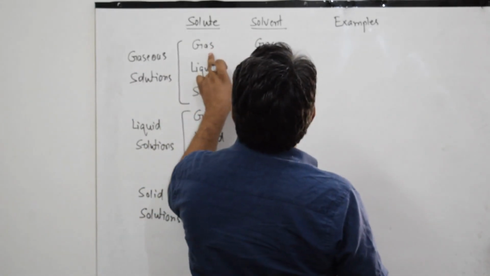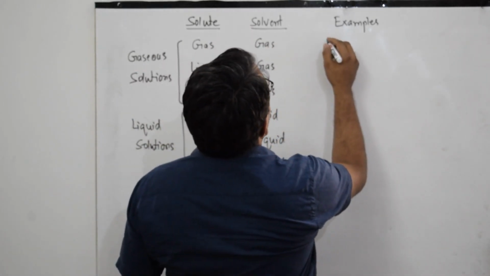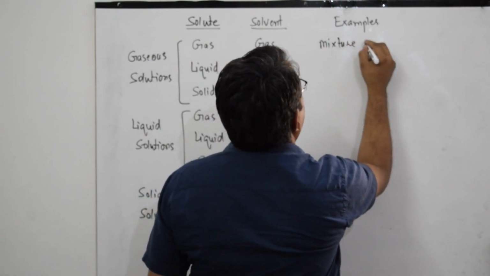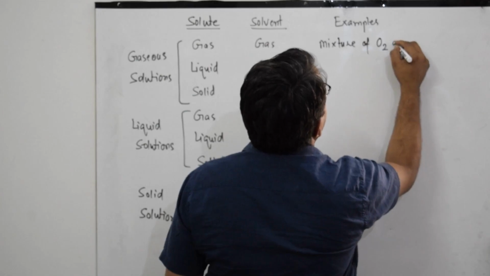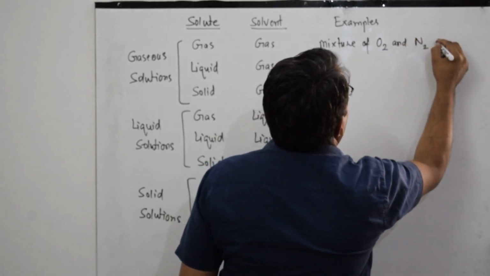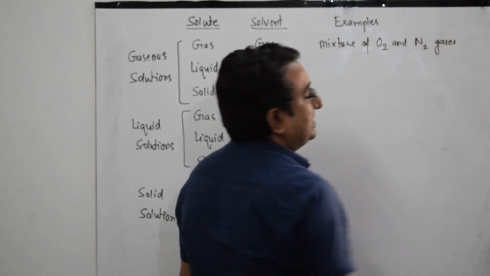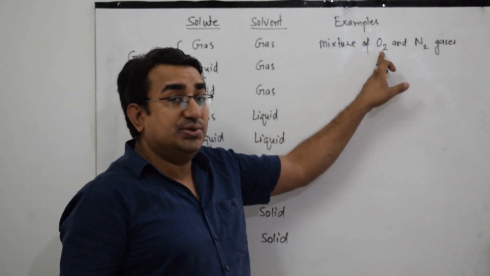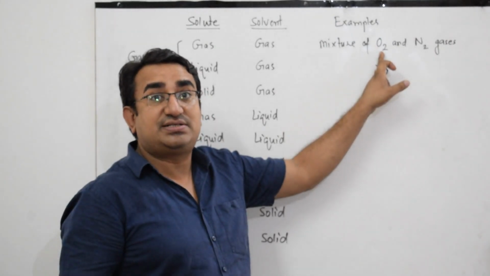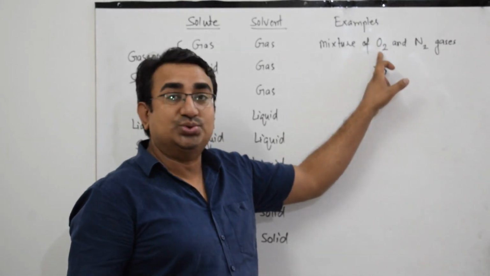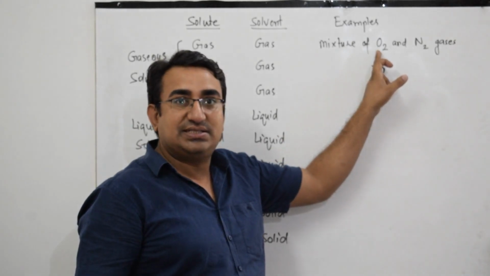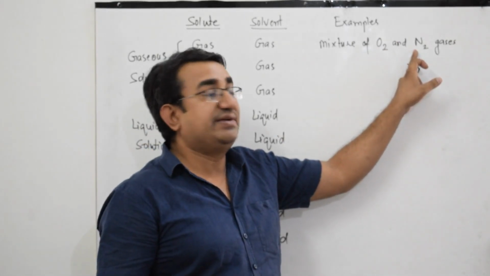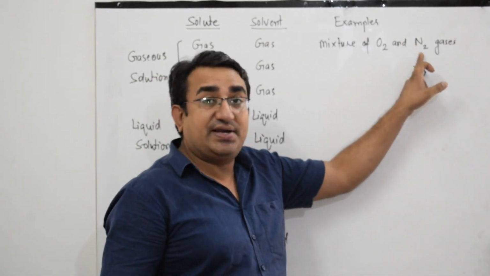Example of gas in gas type of solution is a mixture of oxygen and nitrogen gases. Because the solute, O2, is about 21% in air and is a gas, and the gas which is present in larger amount in atmosphere, that is nearly 78%, that is nitrogen, is the solvent.